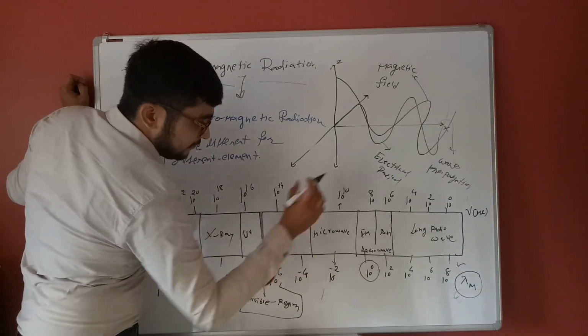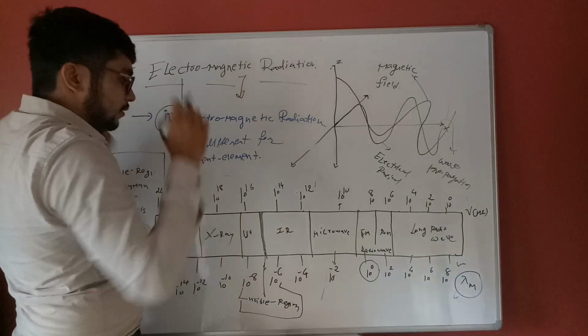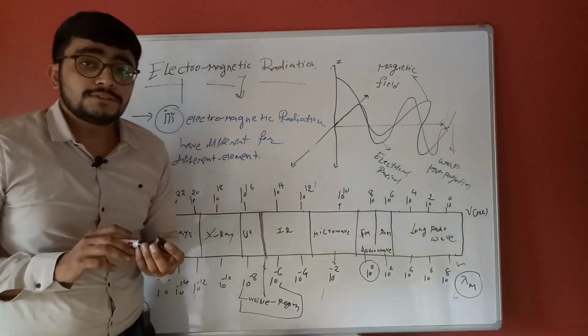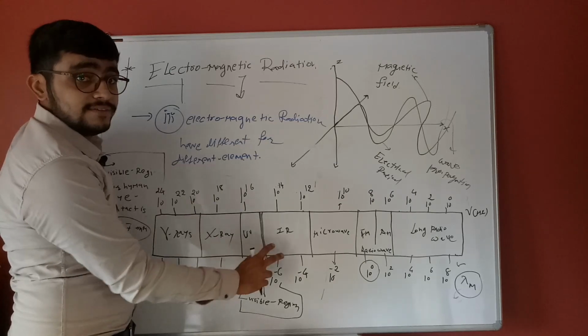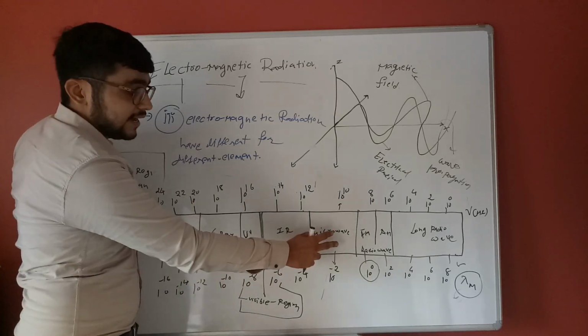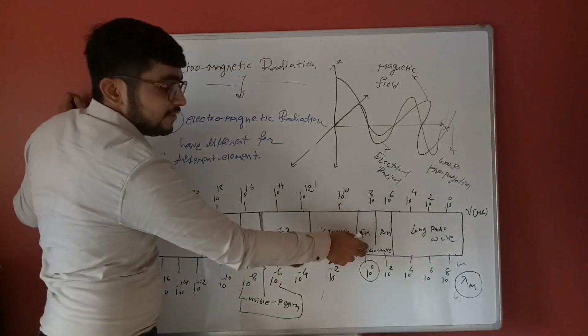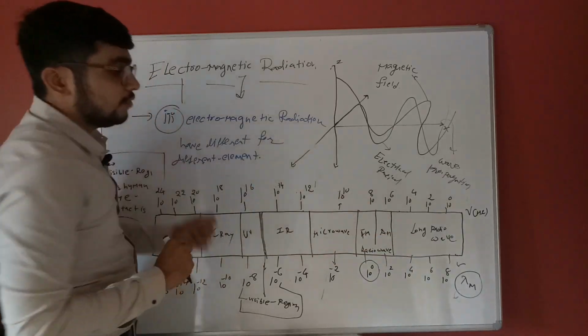Remember the different regions: start here with gamma, X-ray, UV, visible, infrared, microwave, FM, AM, and long waves.